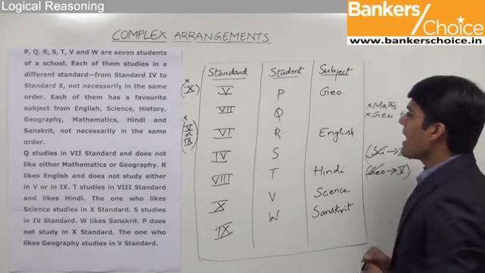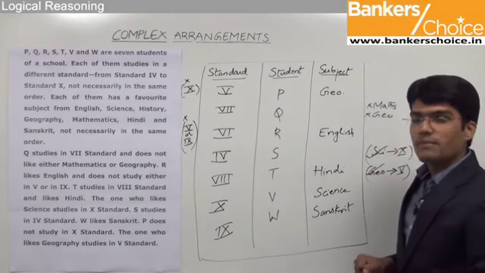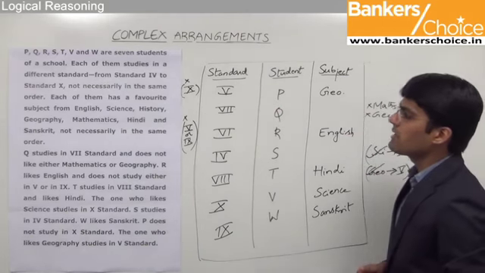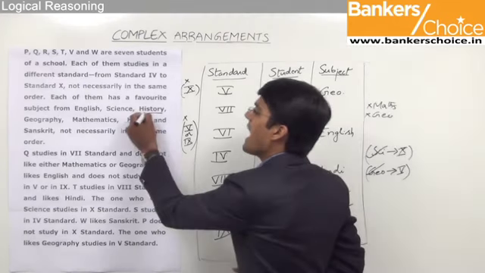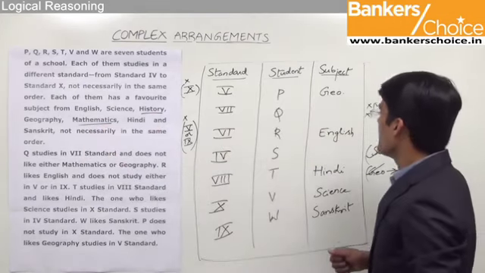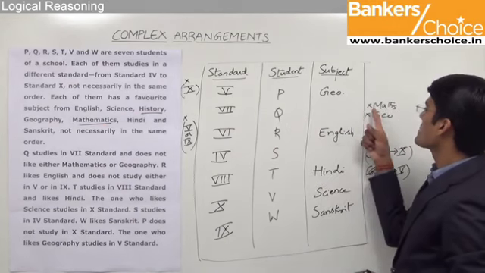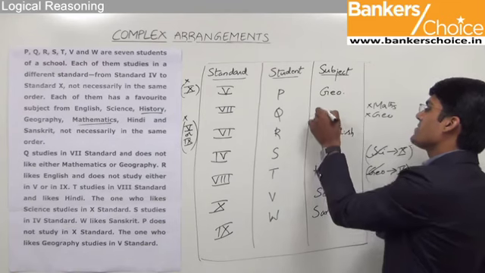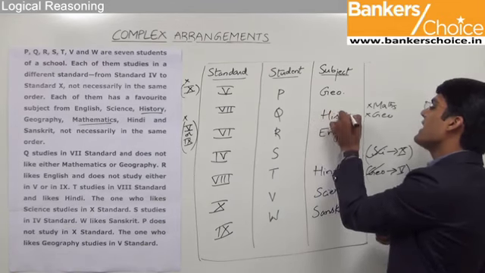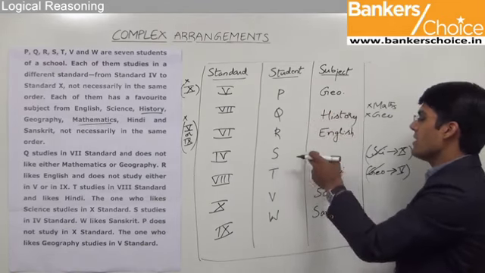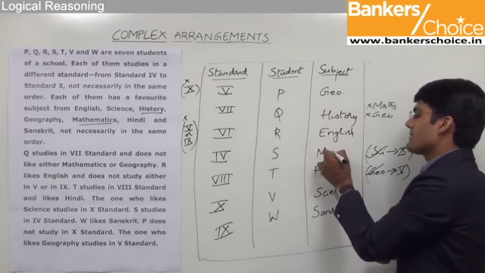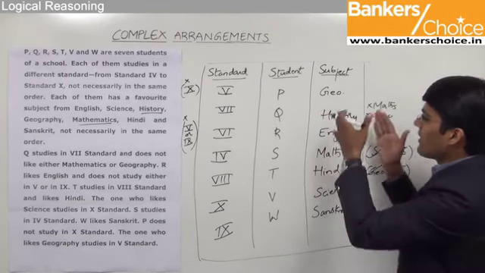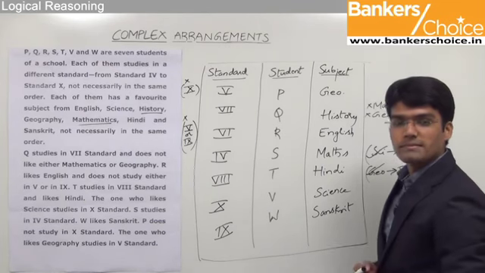Moving on to the subjects part, there are 2 columns vacant. And the 2 subjects which have not been allotted so far are history and mathematics. We very well know that the student Q does not like mathematics. So the only option left out for Q is history. And once Q takes history, the student S should take the subject mathematics. So with this, the allotment of subjects is also over.